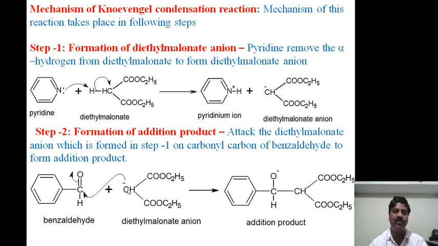The oxygen atom is more electronegative, so it drags the electrons towards itself and becomes negative, and the carbon atom becomes positive. These electrons flow towards the positive carbon atom and a bond is formed. Therefore the negatively charged oxygen-containing addition product is formed in the second step.